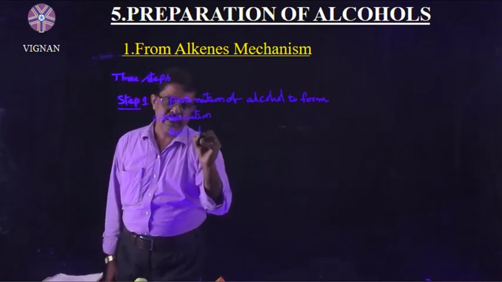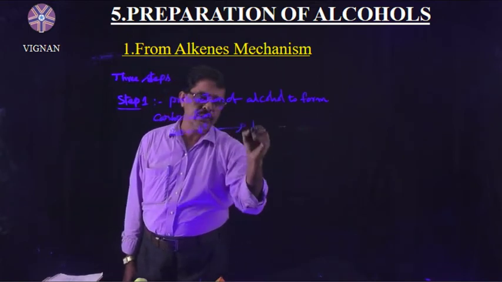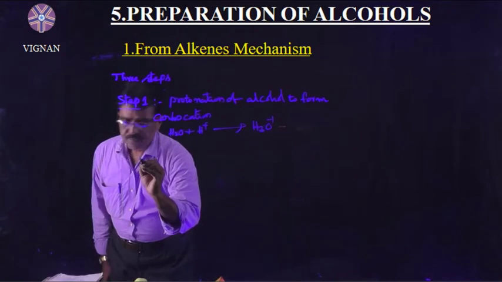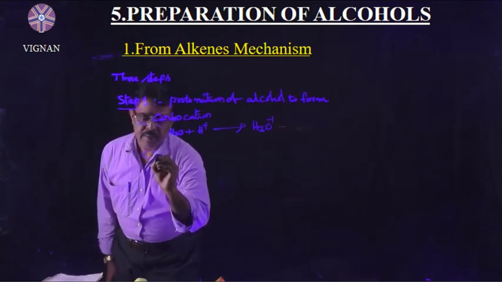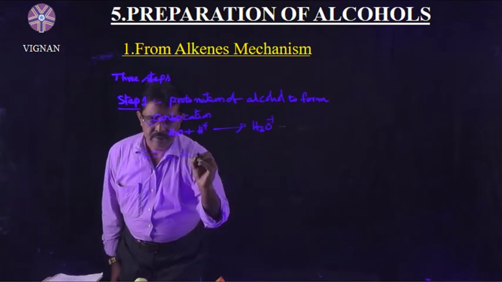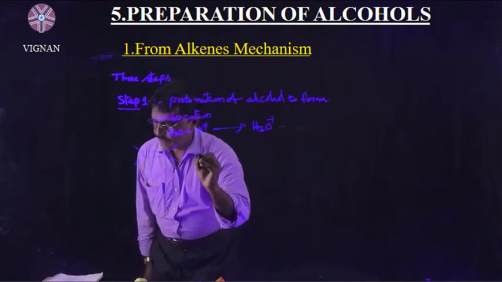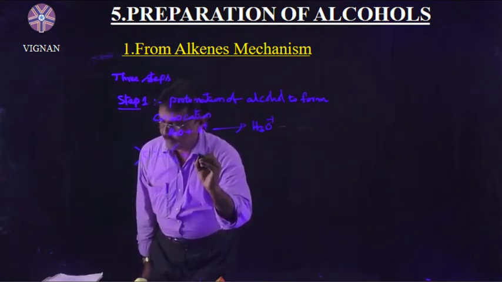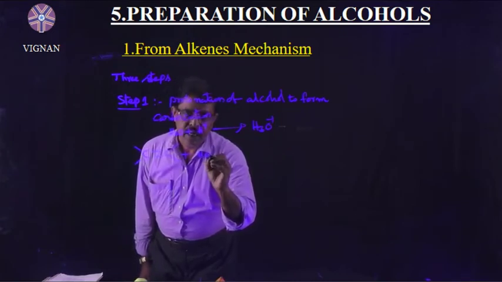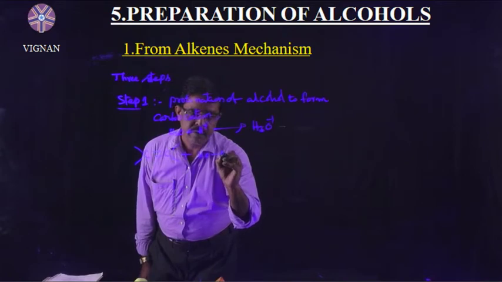H2O plus H plus from the acid gives H3O plus. So here I will write the alkene, C double bond C. This alkene is protonated first of all. Protonated means what? We have to take the hydronium ion.